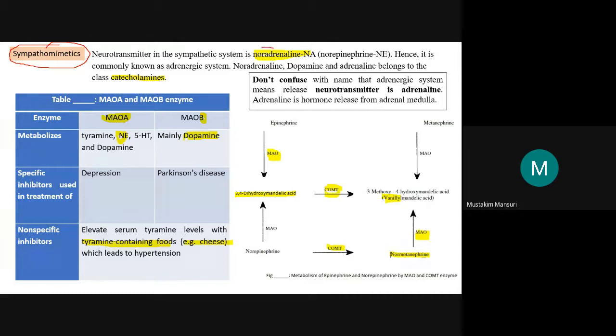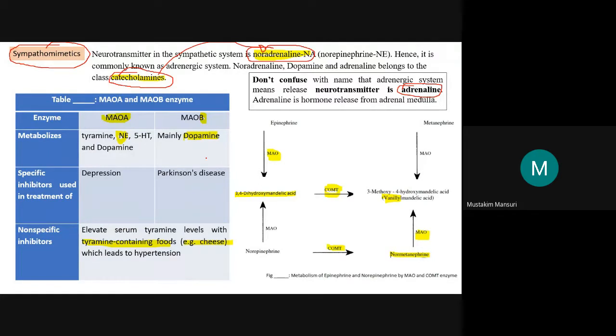The neurotransmitter released here is noradrenaline, and this belongs to the catecholamines. The different catecholamines are dopamine and noradrenaline. So noradrenaline is one example of a catecholamine. But don't confuse it with adrenaline. Adrenaline we consider a hormone, while noradrenaline is the neurotransmitter. So this is just a brief overview of the sympathetic nervous system.